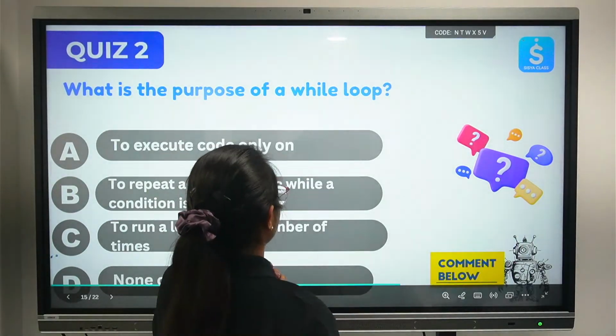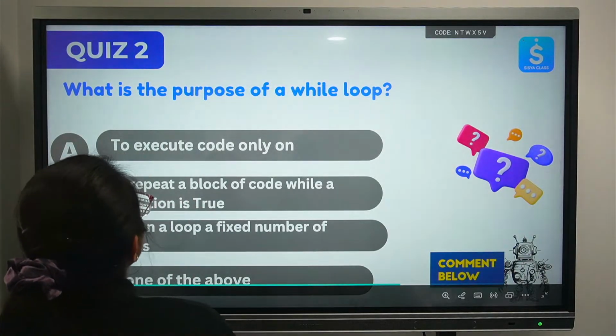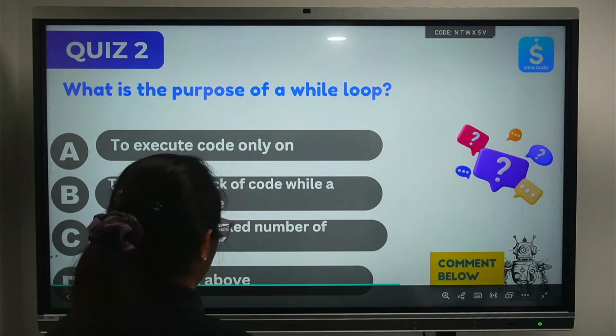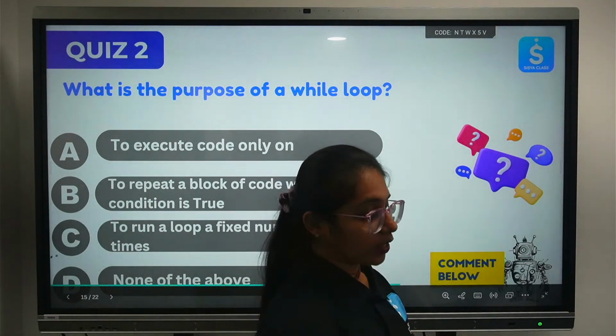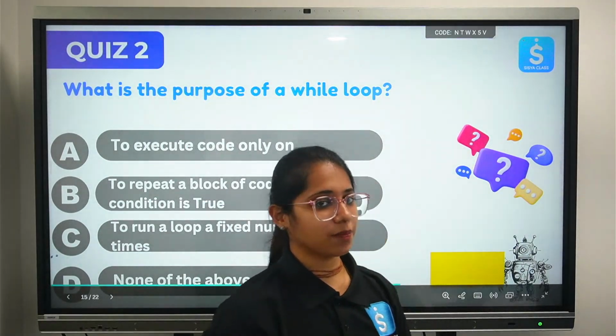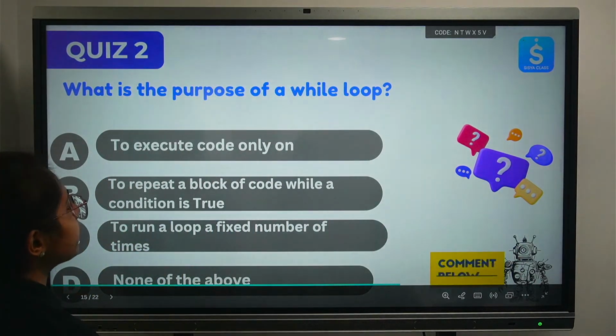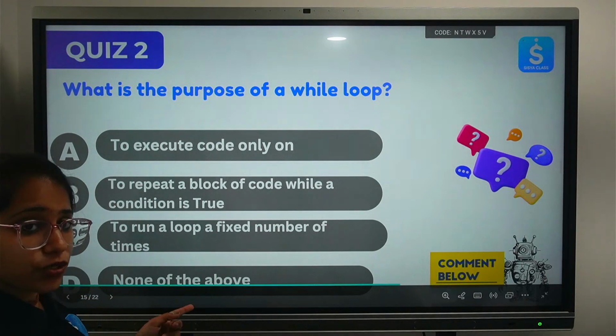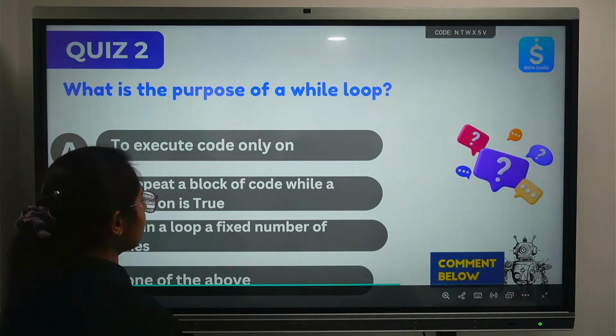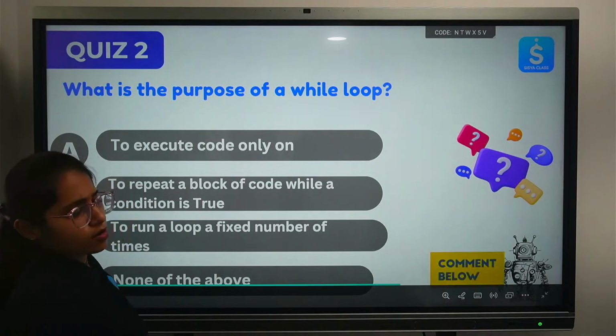Okay, moving ahead. Let's just see. So what is the purpose of a while loop? Now, as I've explained to you about the while loop, what do you think? What is the purpose of the while loop? To execute code only, or to repeat a block of code while a condition is true, or to run a loop a specific number of times, or none of the above?